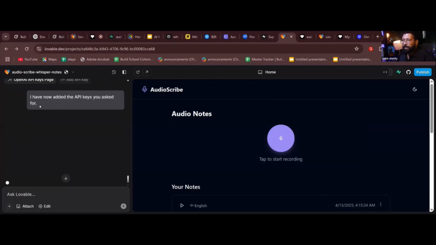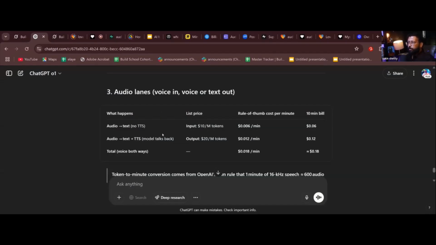Okay, if you want to know the cost, if you see, this is the cost. Audio to text input is $10 per million tokens, $0.06 per minute. This is the cost.